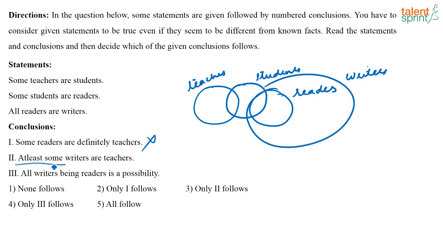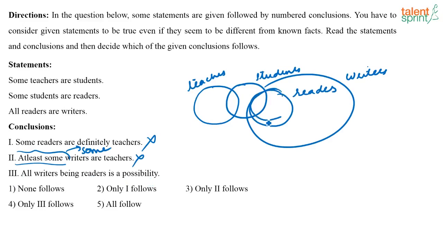See, at least some. All this stands for just one word, some. All this means some. That's all. Some writers are teachers. Again, not a definite conclusion. Does not follow. All writers being readers is a possibility.